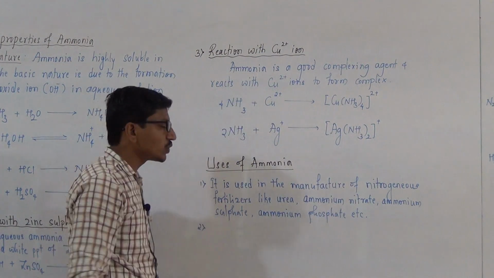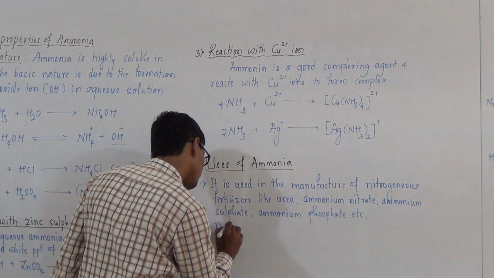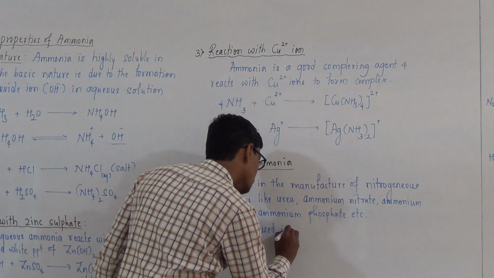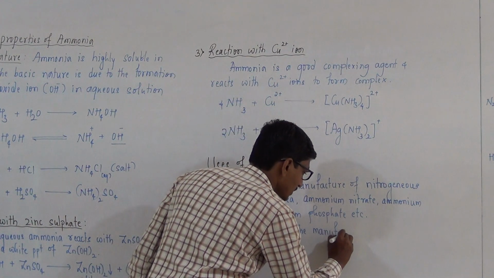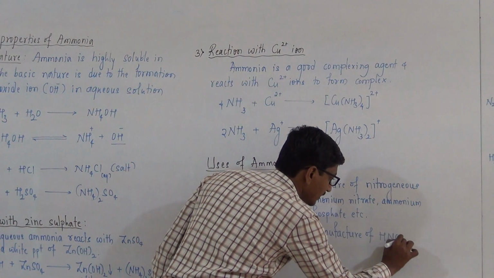Second one, it is also used in the manufacture of nitric acid, HNO3.